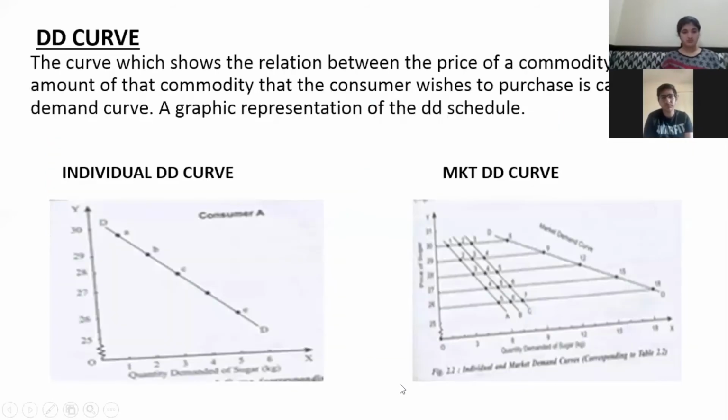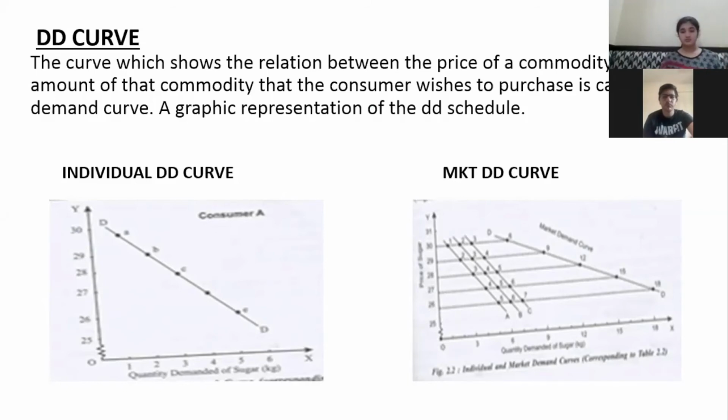Ma'am, while explaining that table, can we write that people use means to gain more satisfaction? I did not understand, your voice broke. Ask your question again. Ma'am, the means are limited and people want to gain more satisfaction from the means. Can we write that? We will see. Understand the demand schedule first. The next topic I'm going to take is what determines your demand.